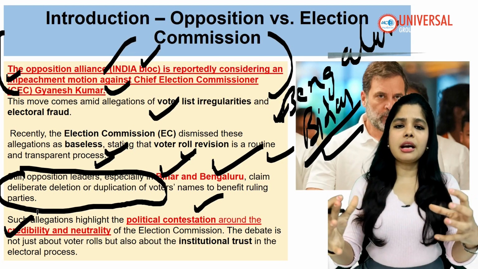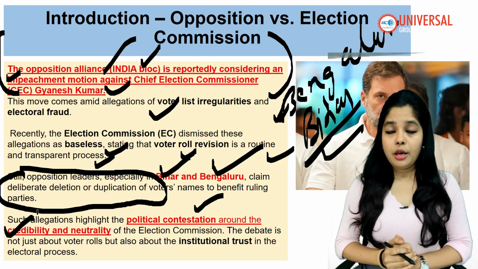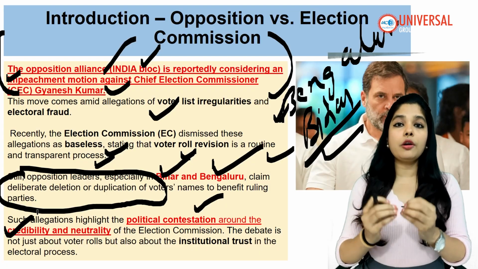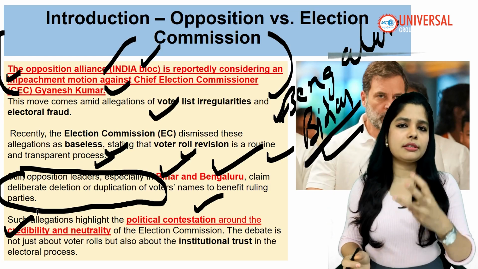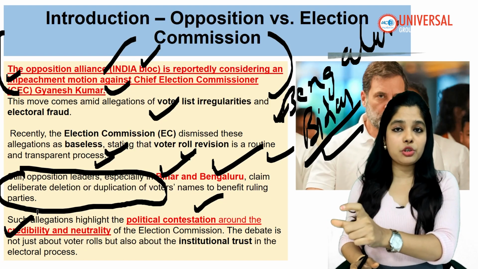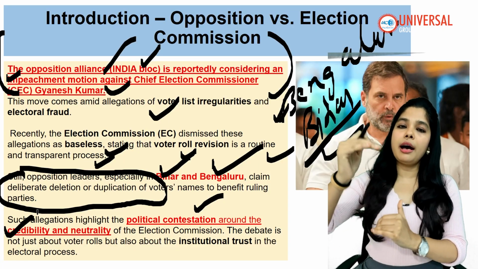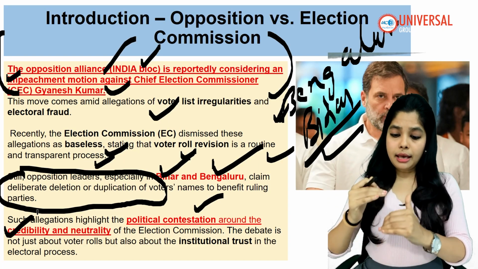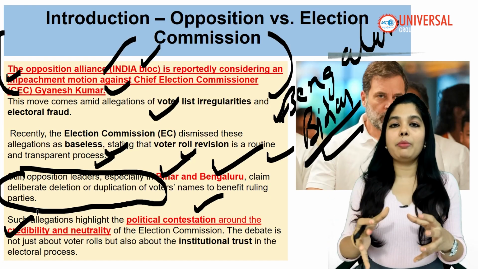The Election Commission of India is a constitutional body, my dear friends. A constitutional body has a lot of respect and a lot of power. Currently it is a three-member body consisting of the Chief Election Commissioner and two election commissioners. There is no hierarchy among them; everyone is equal.